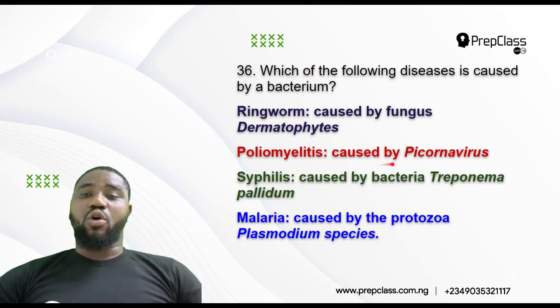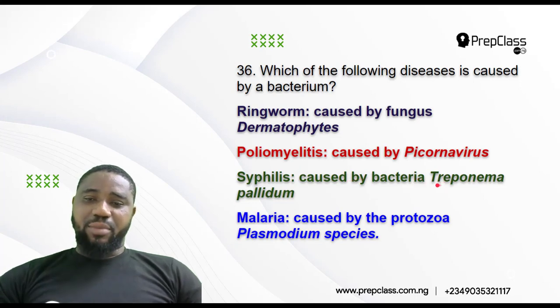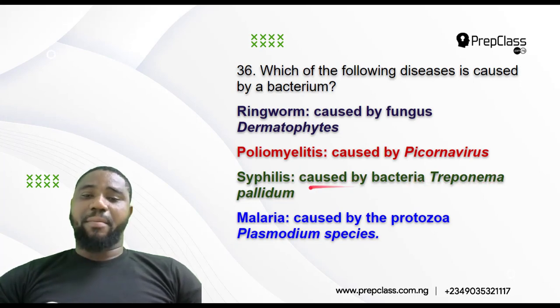Poliomyelitis. Poliomyelitis is caused by a virus, and the name of that virus is of the group picornavirus. So the picornavirus are the group that causes poliomyelitis. Syphilis. Syphilis is caused by bacteria, and the name of that bacteria is Treponema pallidum. That's the particular bacteria that causes syphilis. Remember that syphilis is an STI.